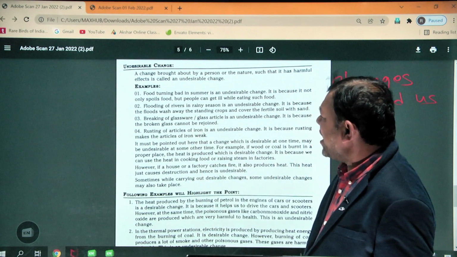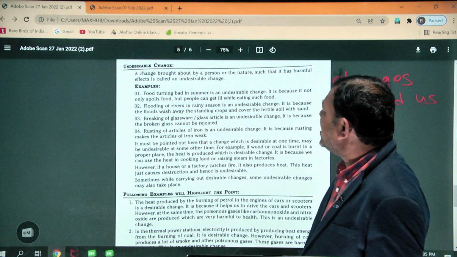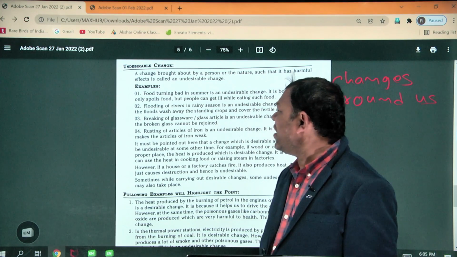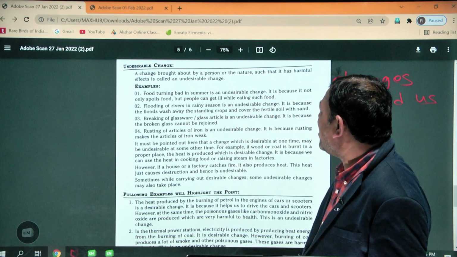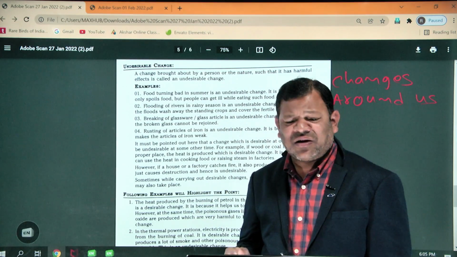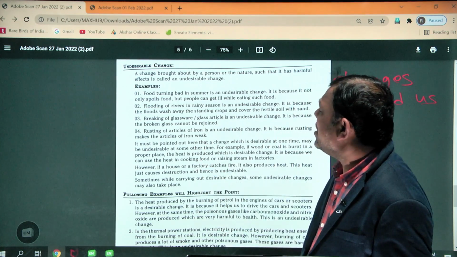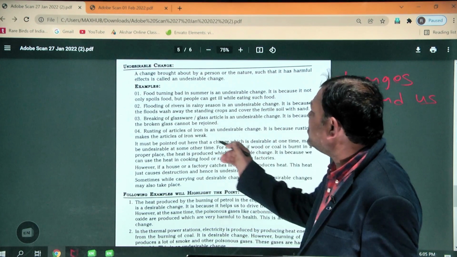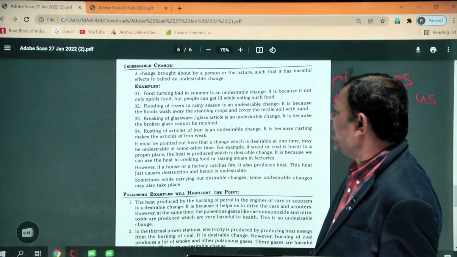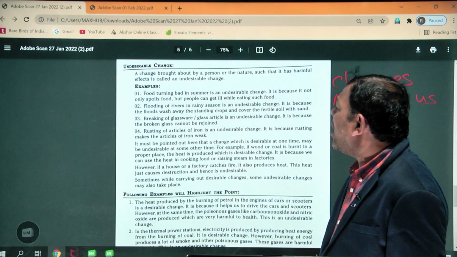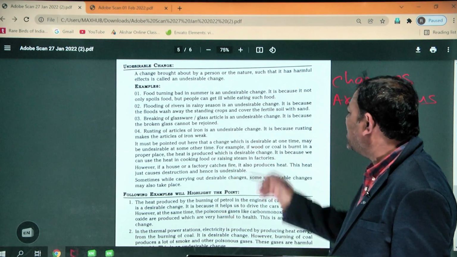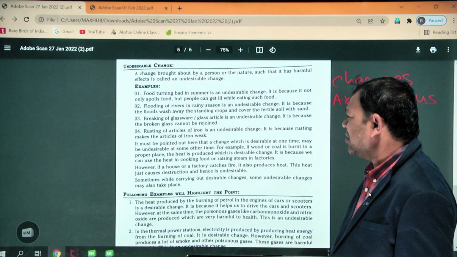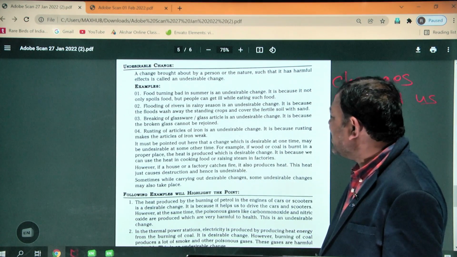Second example: flooding of rivers in the rainy season is an undesirable change, because floods wash away the standing crops and also the fertile soil. Third, breaking of glassware is also an undesirable change, because broken glass cannot be rejoined. Rusting of articles of iron is an undesirable change, because rusting makes the article weak. So these are the examples.